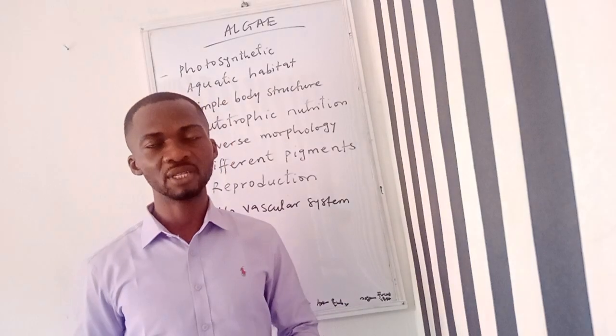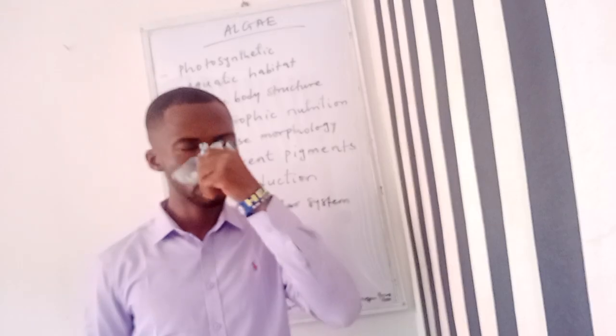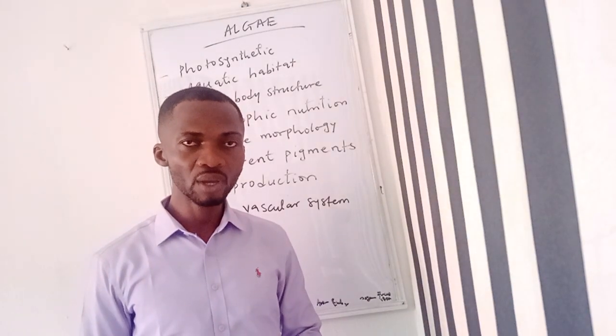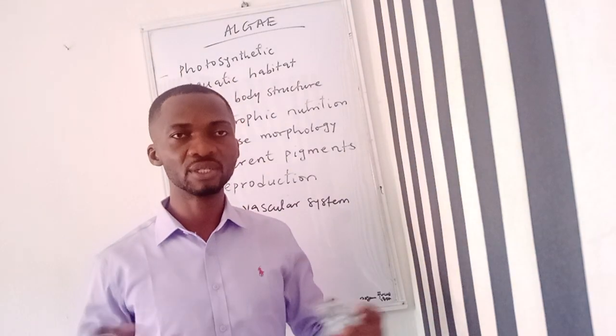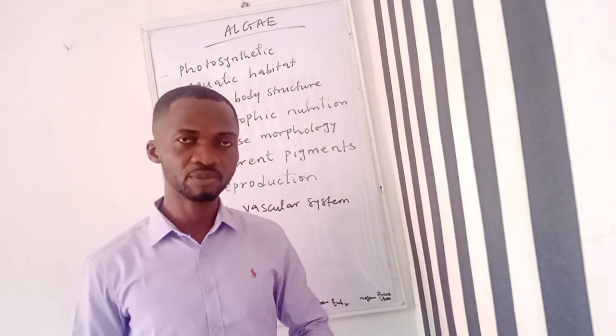Then the last and most advanced group of the plant kingdom is the spermatophyta, where you see the seed-bearing plants, the gymnosperms and the angiosperms.